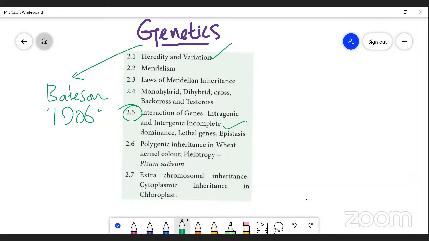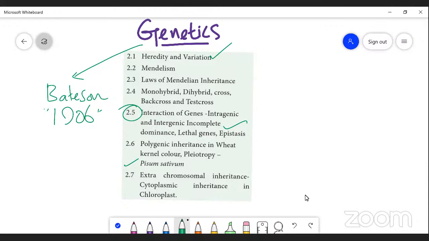And 2.6 is polygenic inheritance, in which, for example, Pisum sativum is given. And pleiotropic genes, we are going to discuss pleiotropic genes. And the next one is extra chromosomal inheritance, which covers cytoplasmic inheritance and chloroplast inheritance, right? So this is the outline of this chapter.